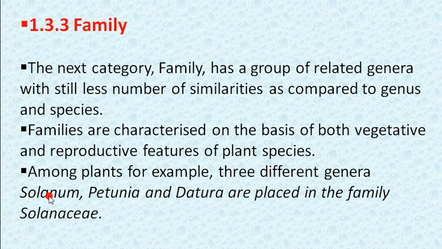So these are categorized into one family. So family has a group of related genera. Solanum, Petunia and Datura have closely related characters. That's why they are placed in one family.